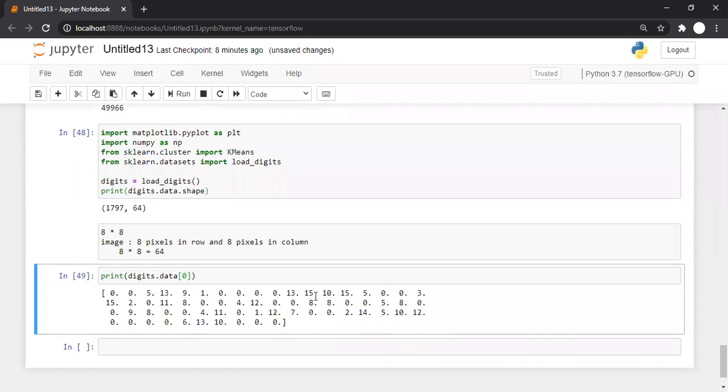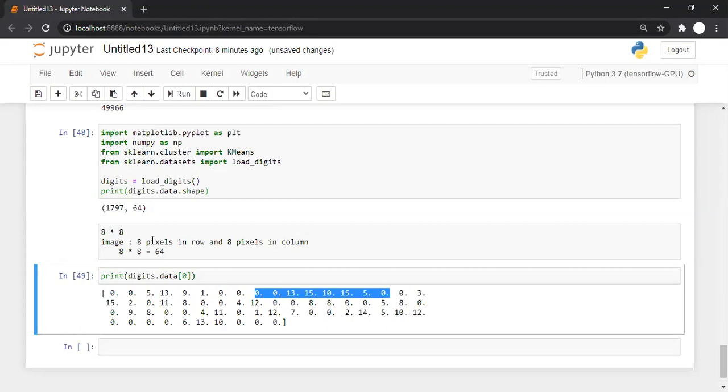The maximum intensity is 15. And you know how many values are there? If you count these values, there are a total of 64 values. 1, 2, 3, 4, 5, 6, 7, 8: this represents the first row. The next 8 represents the second row, and so on.